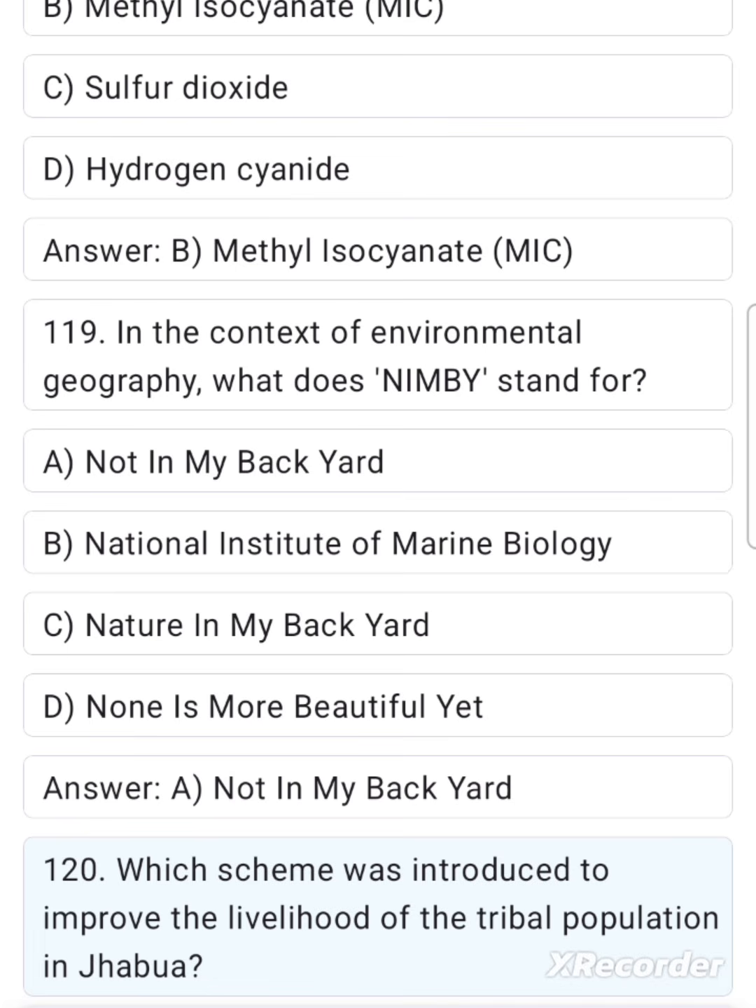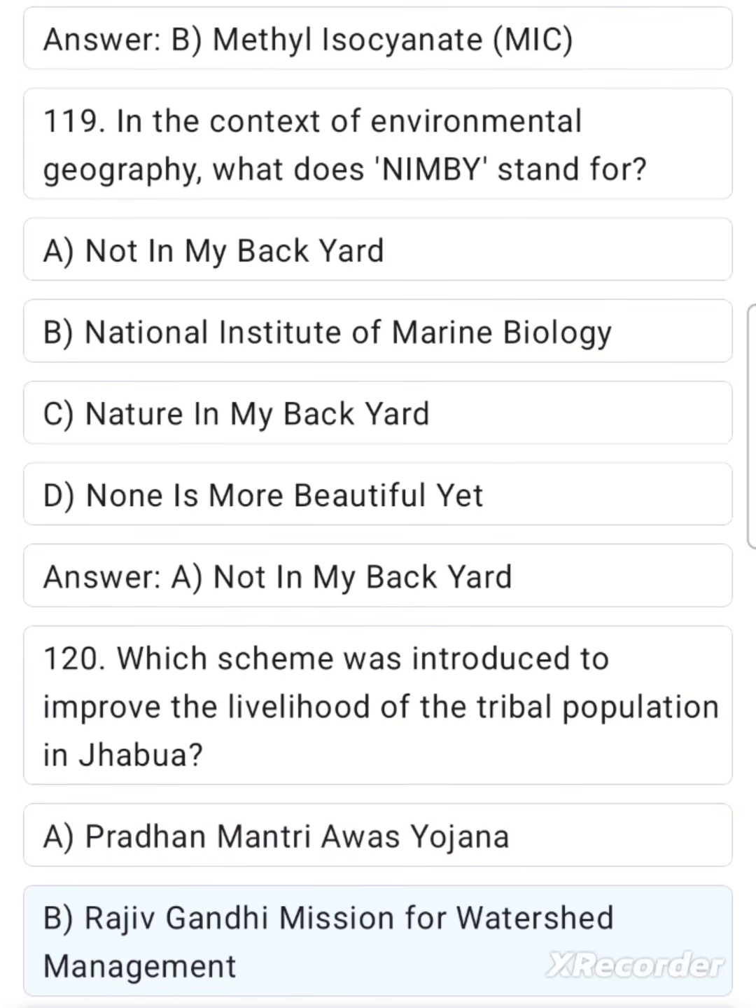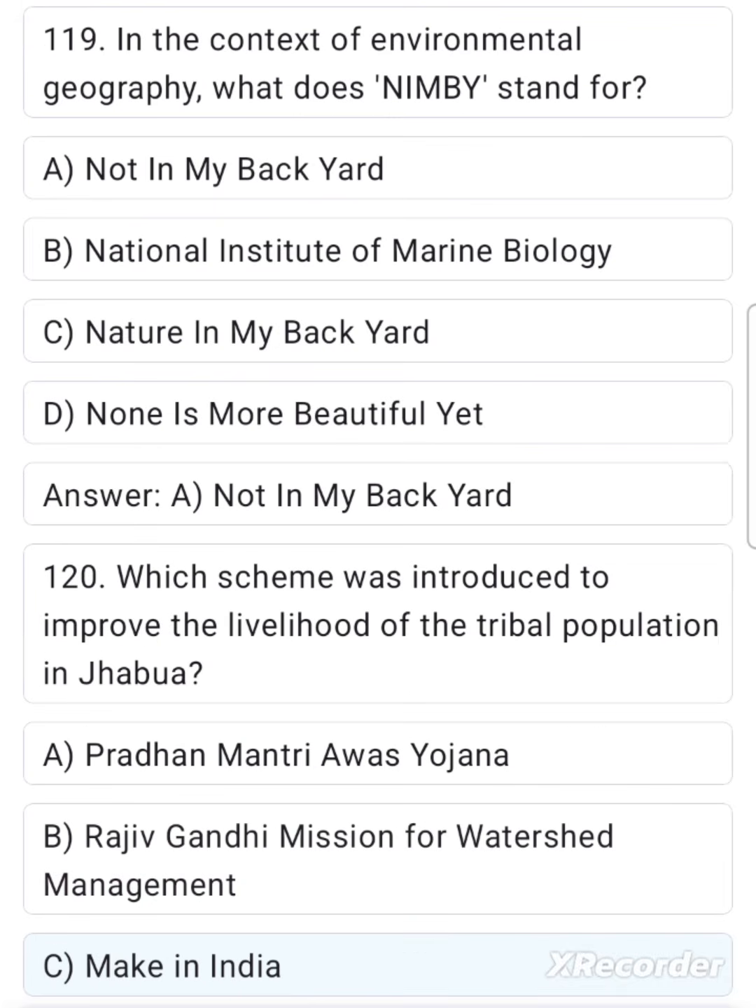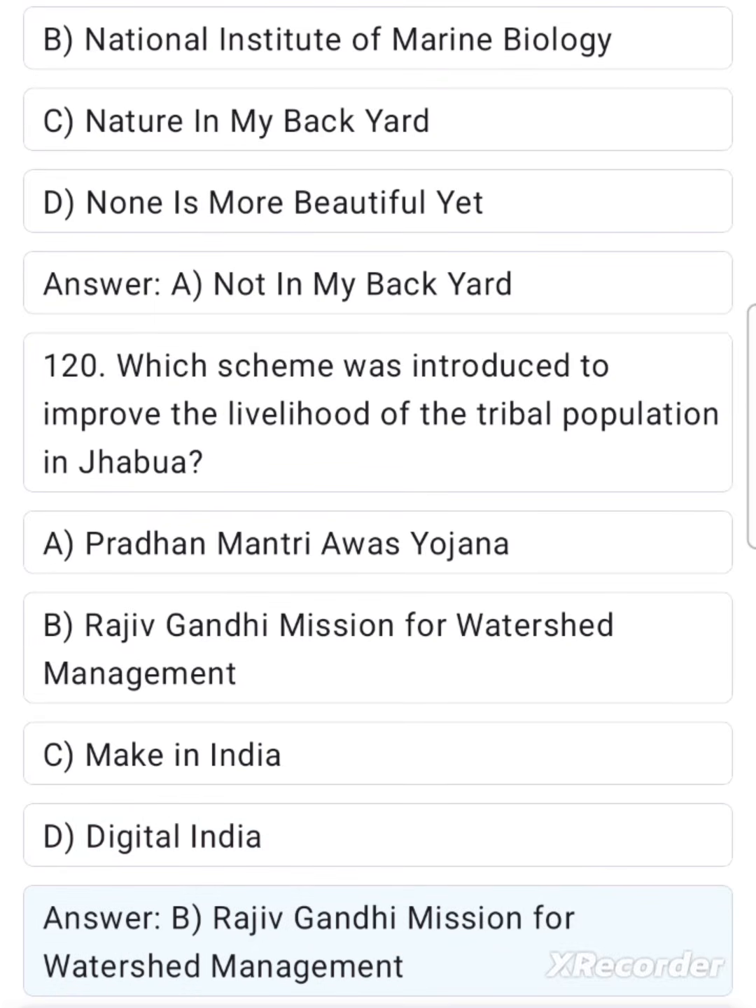120. Which scheme was introduced to improve the livelihood of the tribal population in Jhabua? A. Pradhan Mantri Awas Yojana. B. Rajiv Gandhi Mission for Watershed Management. C. Make in India. D. Digital India. Answer. B. Rajiv Gandhi Mission for Watershed Management.